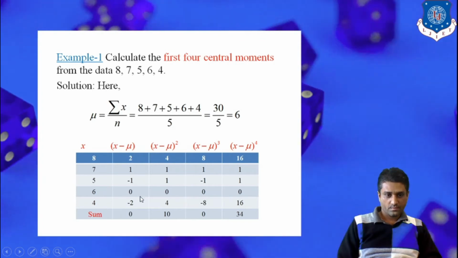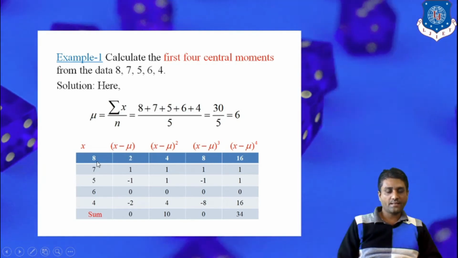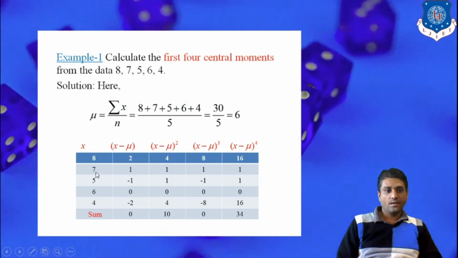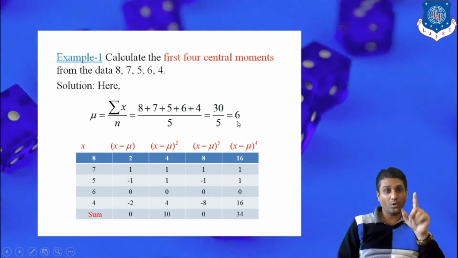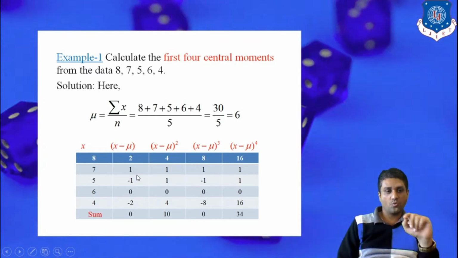So let us see how we can calculate this second column, x minus mu. For this cell, x is 8, mu is 6, so 8 minus 6 is 2. For this cell, x is 7, and remember mu is fixed at 6 because the mean is fixed throughout this example, so 7 minus 6 is 1.